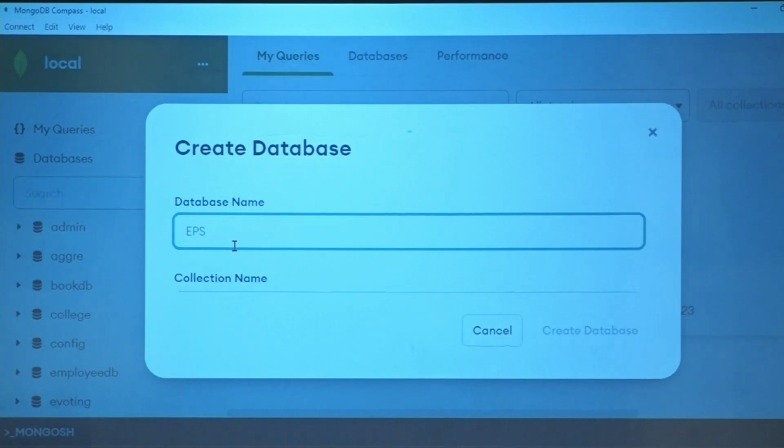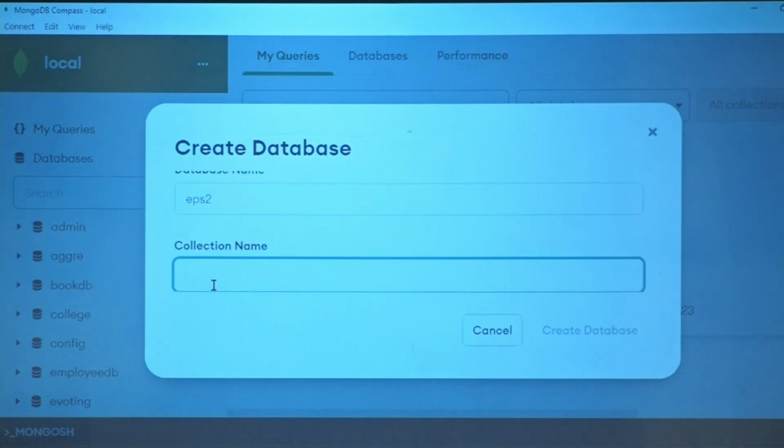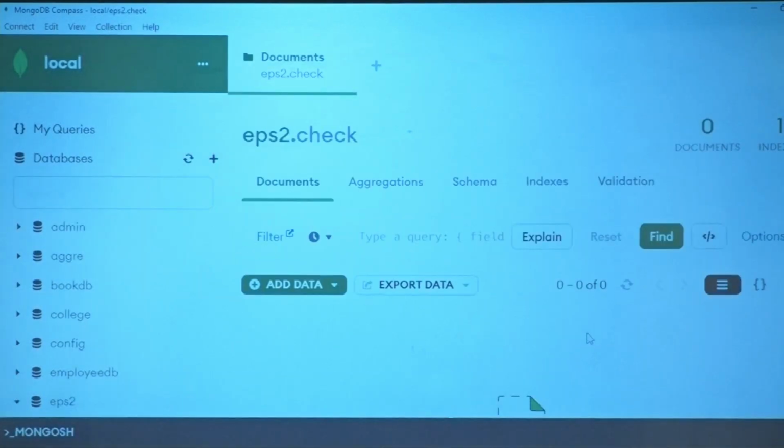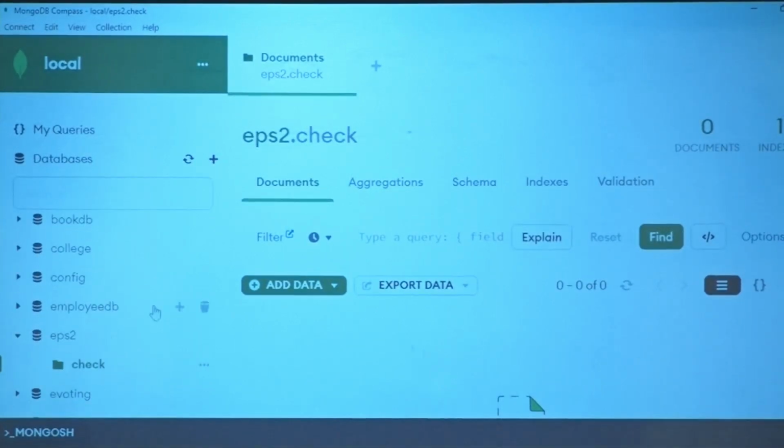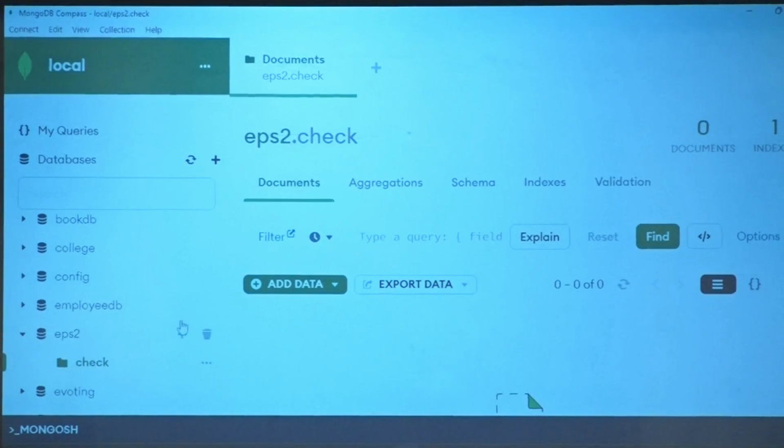EPS. Okay, let me keep it in lowercase, EPS 2. You see the create database is not active. It's still disabled. Why? I have to have a collection. So I'll just say check. Now it is active, I say create database. This is one very important rule. You cannot create a MongoDB database without having a collection. Now let me go here please. So EPS and check is there, right?